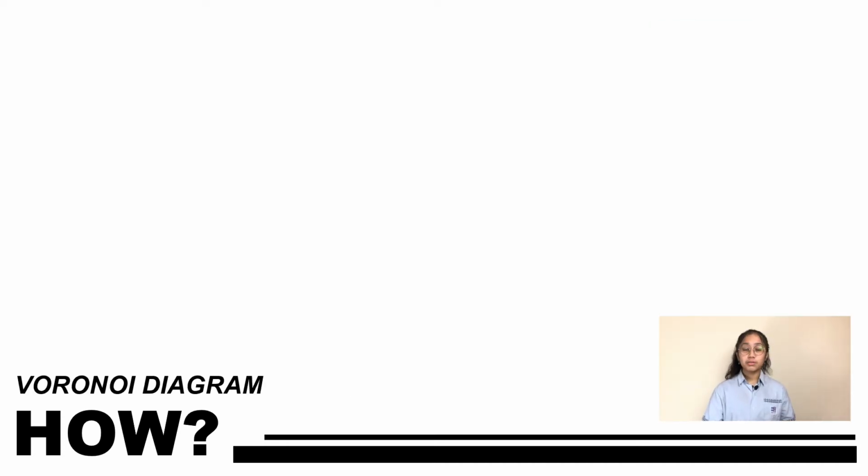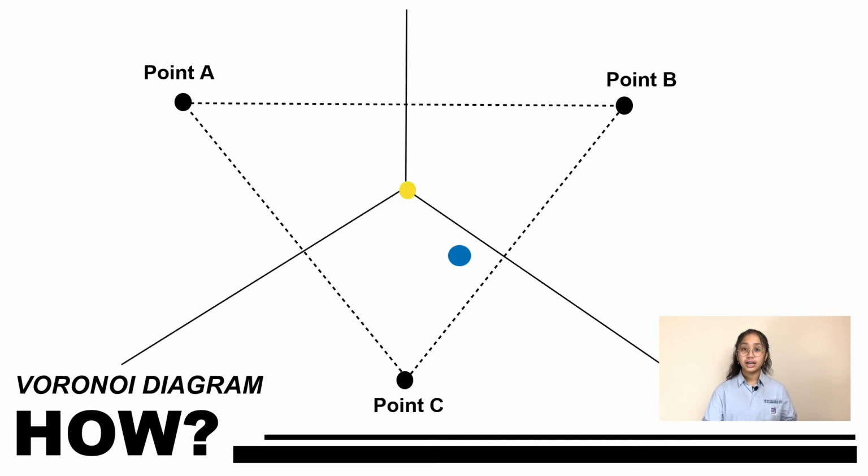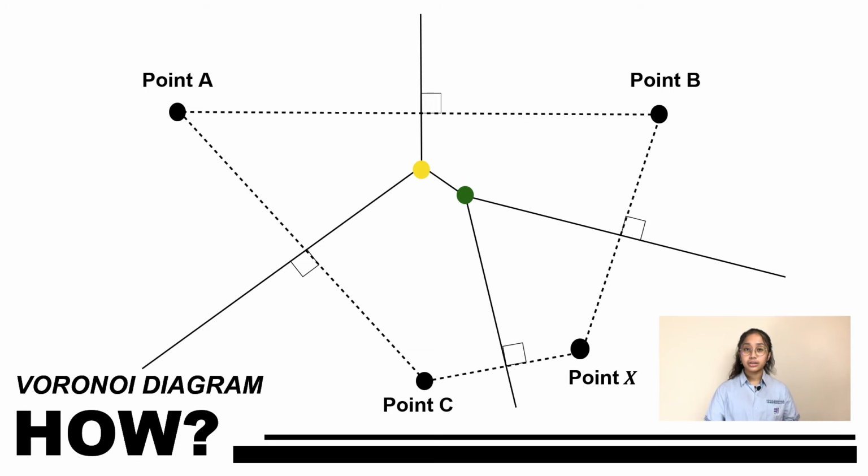This is an example of a three-point Voronoi diagram. If, for example, I have points A, B, and C, and I live here, you can't really see which point I'm closer to. But once we connect all these points, point A to point B, B to C, and C to A, and then bisect it with a 90-degree angle line, you can now clearly see that I am closest to point C. If I wanted to add, say, point X, this is what the diagram would look like with the help of the incremental algorithm.